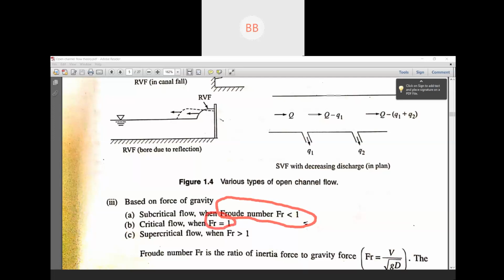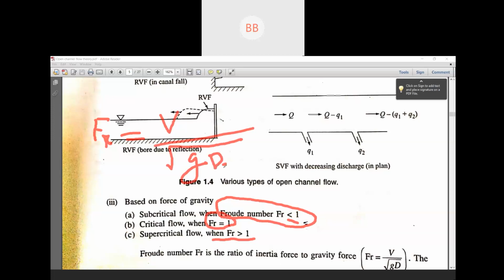For subcritical, it's less than 1, and for supercritical, it's greater than 1. So what is the expression for Froude number? Fr is equal to V by root over g D.